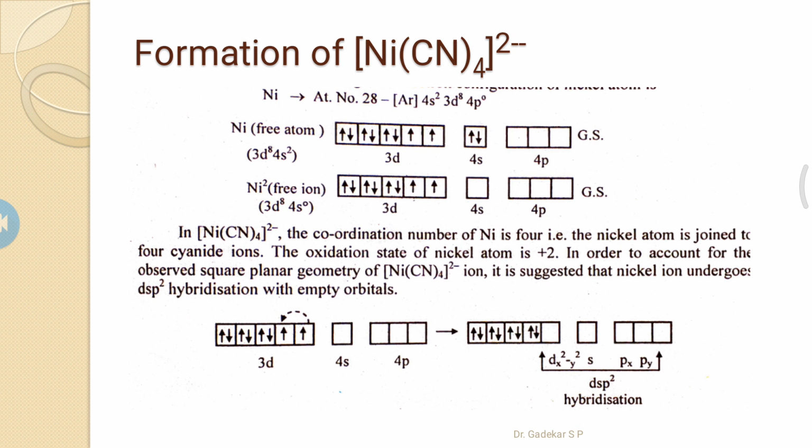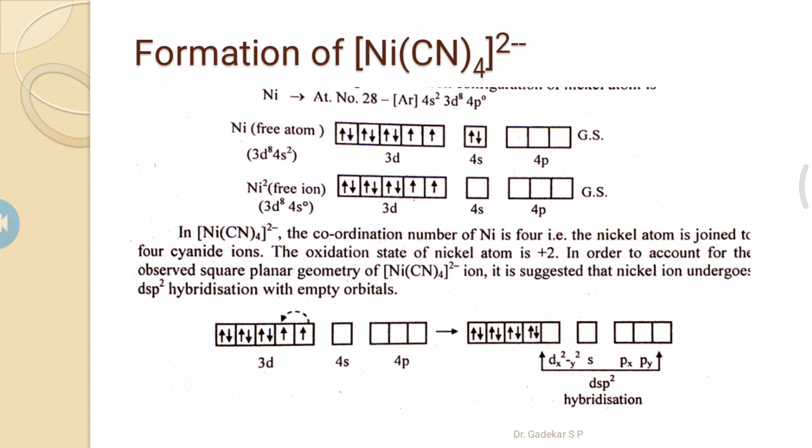In the Ni(CN)4 2 minus complex, the coordination number of nickel is 4; that is, the nickel atom is joined to four cyanide ions, and the oxidation state of nickel is +2. To account for the observed square planar geometry in the tetracyanonickel complex, the nickel ion undergoes dsp2 hybridization with empty orbitals.